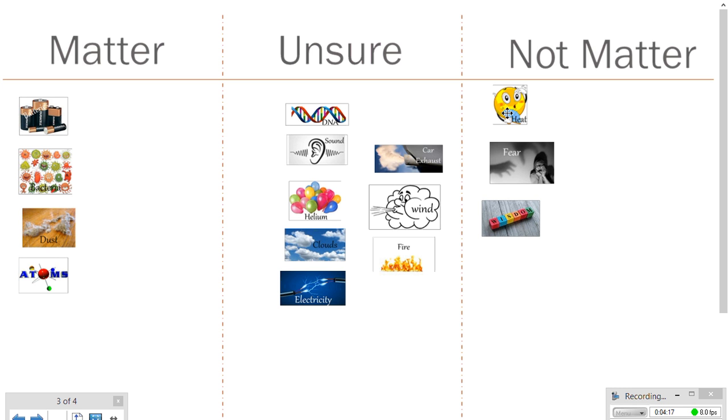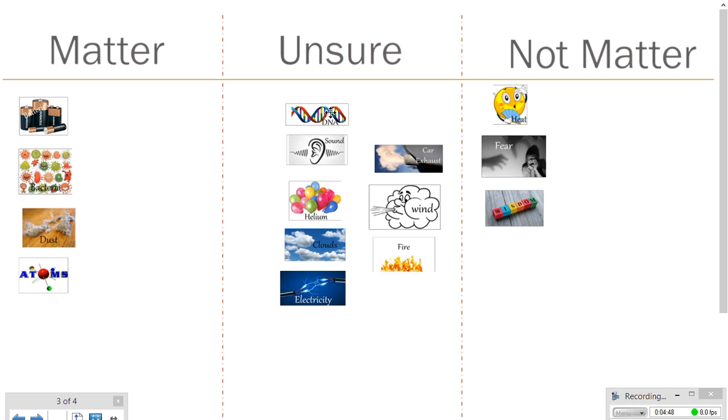All right, then we went over to the not matter. Heat does not take up space, and again, this is where we discussed that heat is a form of energy, and energy was not matter. Fear, although some may argue that it takes up space in our mind, does not actually physically take up space. And wisdom also does not take up space. So then we hit the unsure column and tried to see if these other things would take up space and put them in matter, or if they do not take up space and put them in not matter.